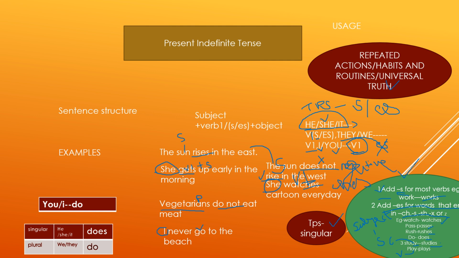As I told you, we use it to express repeated actions, habits and routines. Universal truth: the sun rises in the east, the sun does not rise in the west. Repeated actions: she gets up early in the morning, she brushes her teeth daily, she watches cartoon every day. It's habit or routines or repeated actions. A few more examples for universal truth or facts, we could say planets revolve around the sun. So present indefinite tense is clear. Let's move on to the next slide.